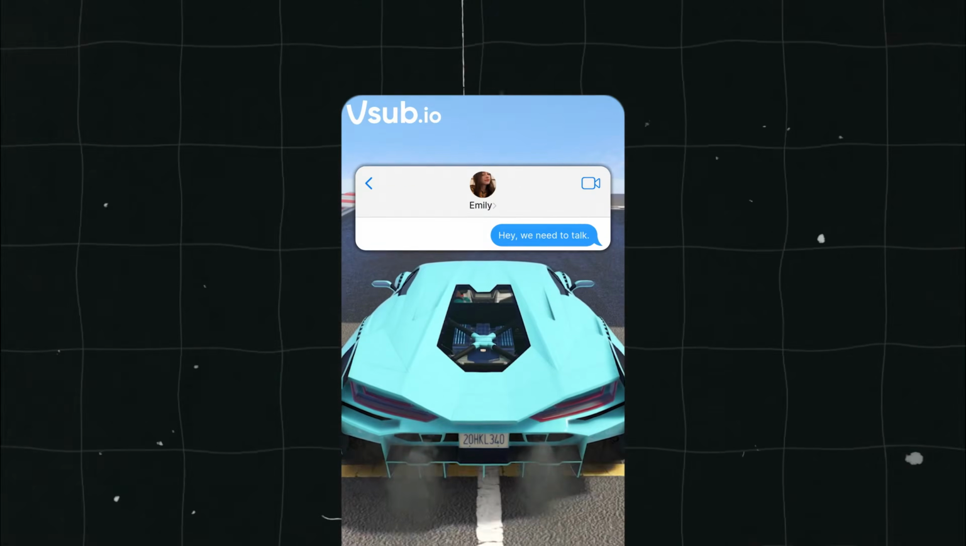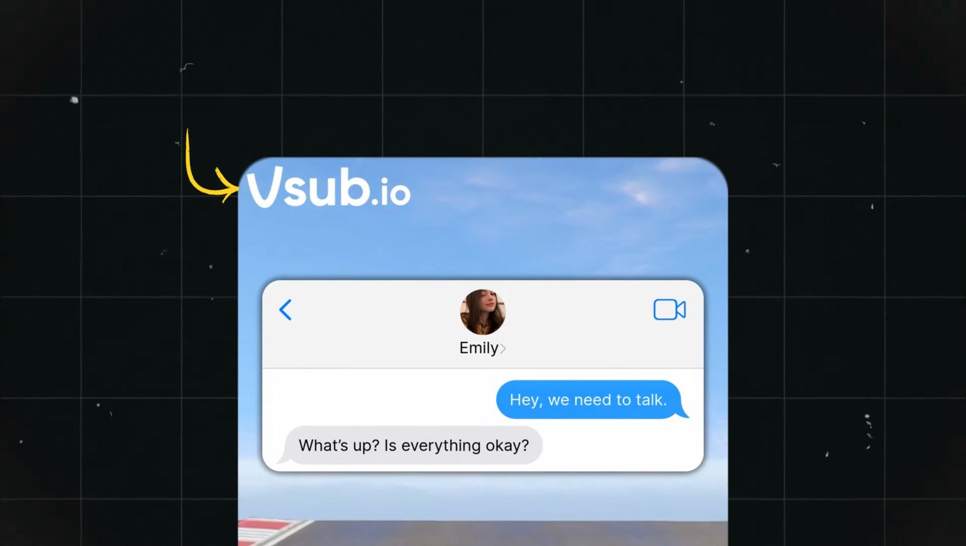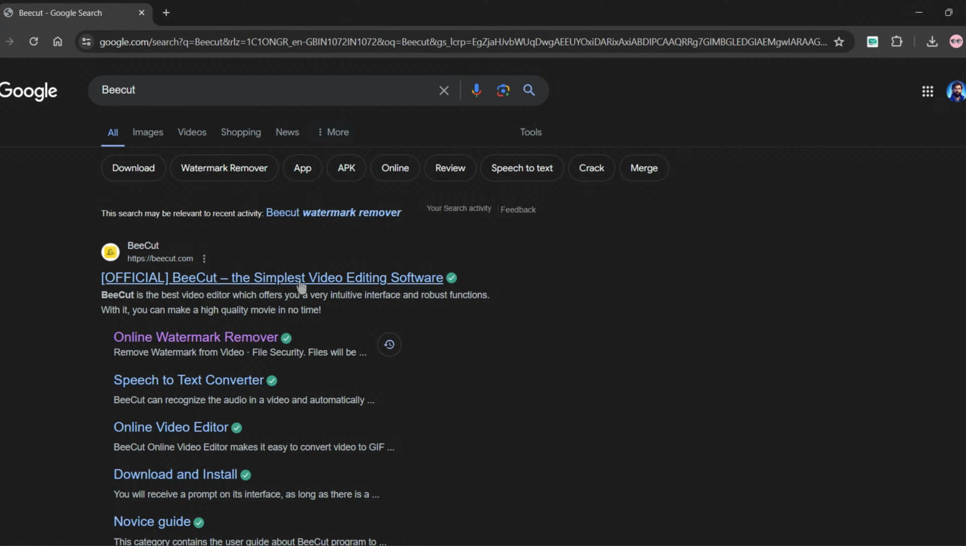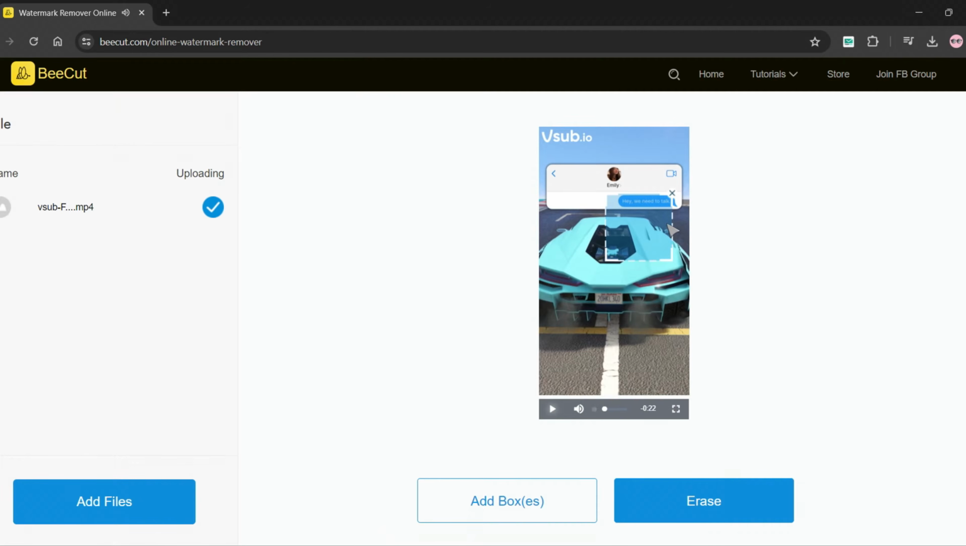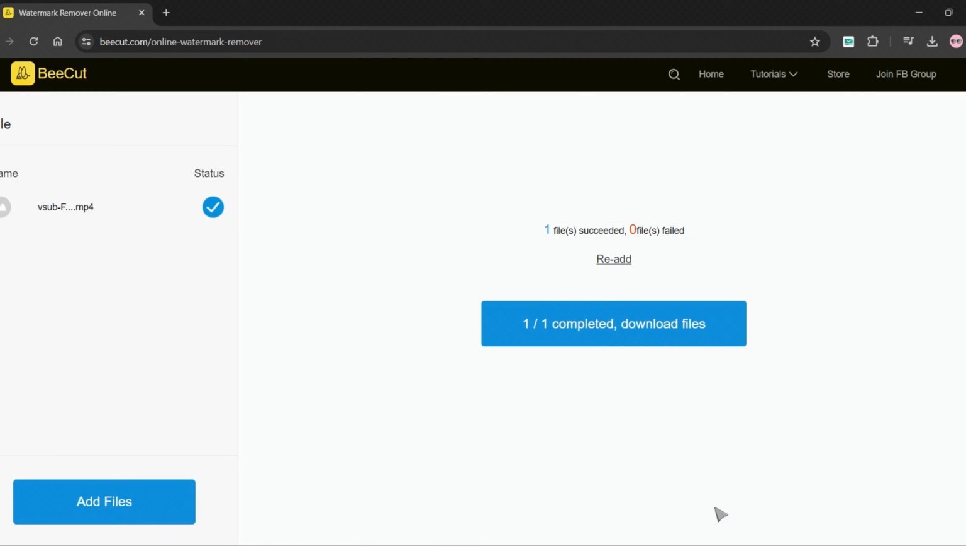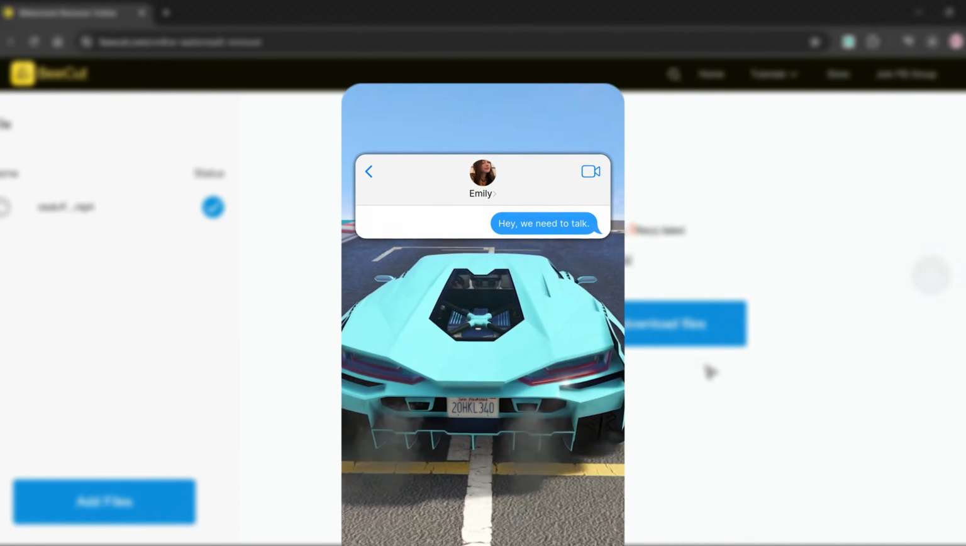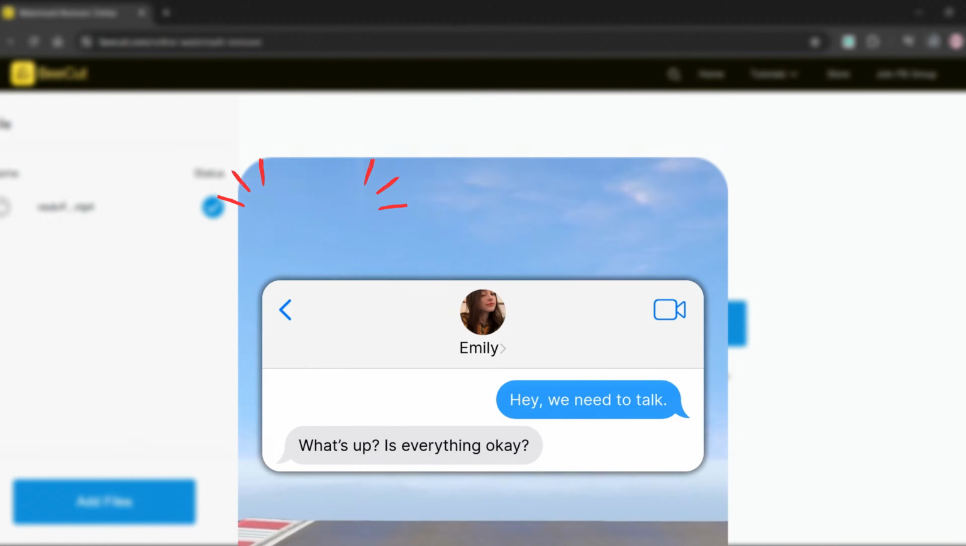You guys may have noticed a small watermark in your video which looks odd. No problem, I'm here to solve this problem too. Just search Beecut in Google and click on Online Watermark Remover. Then select your video from your device files and wait until it's uploaded. Once it's done, drag the blue box to the watermark, resize it and click on Erase. Wait for its processing. When completed, click Download File to download it. And done, our final video is ready to get uploaded to the YouTube Shorts or TikTok platform.